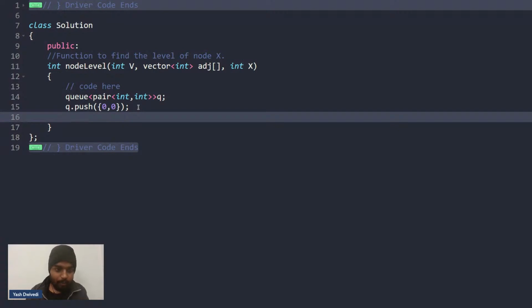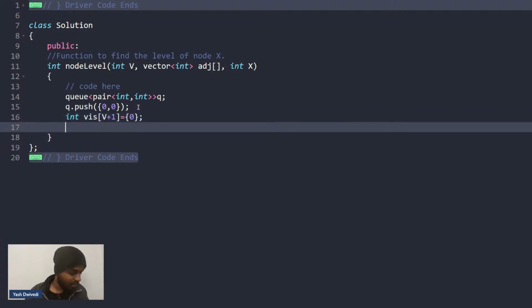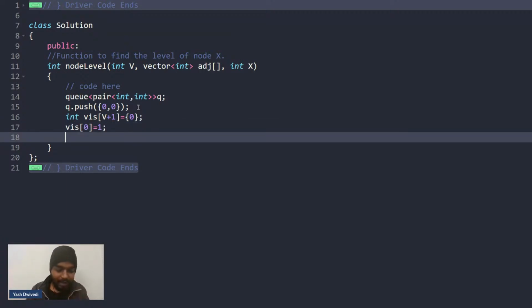Right. So what will I do now? I can simply say that we'll try to run a while loop, right? But do I need anything else, guys? Please let me know. Yes, I need a visited array as well. I need an int visited of v plus 1 is equal to 0. So basically, I need to mark all the cells initially as not visited. Then I'll have visited of 0 as 1, basically I'll mark 0 as visited. And then I'll say that while q dot size is greater than 0, while my queue is not empty, till that point of time I'll keep on iterating.